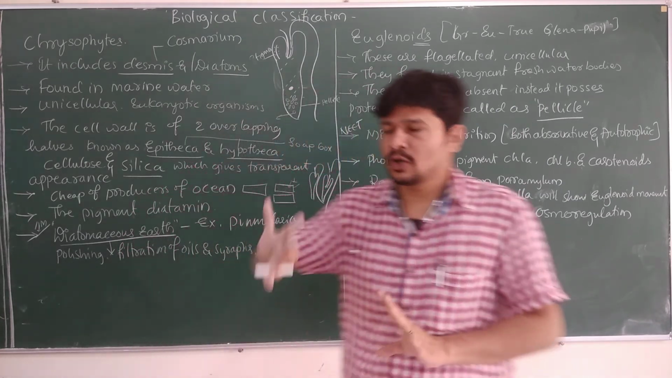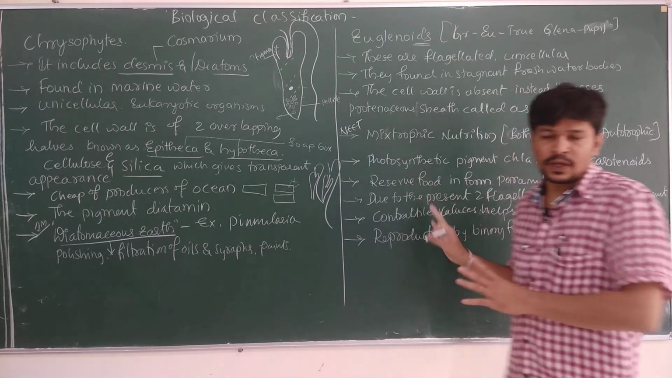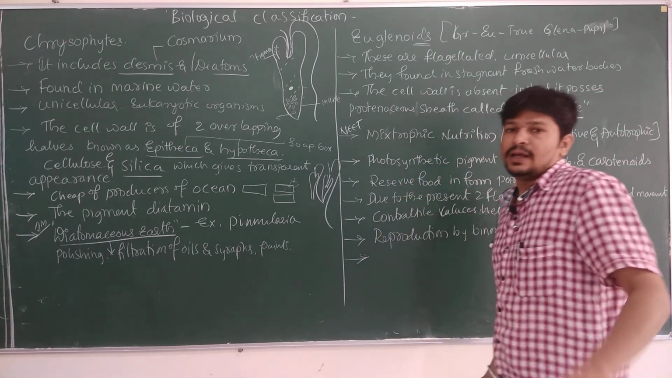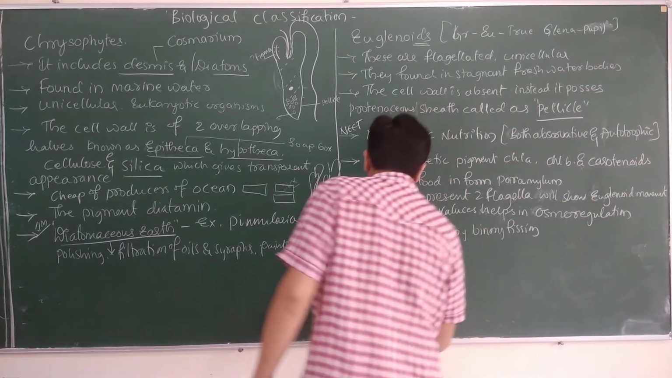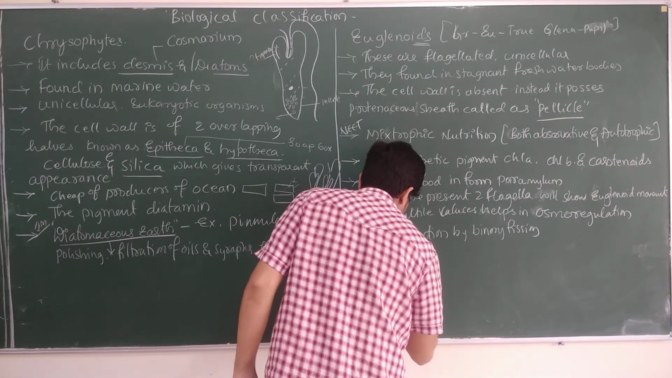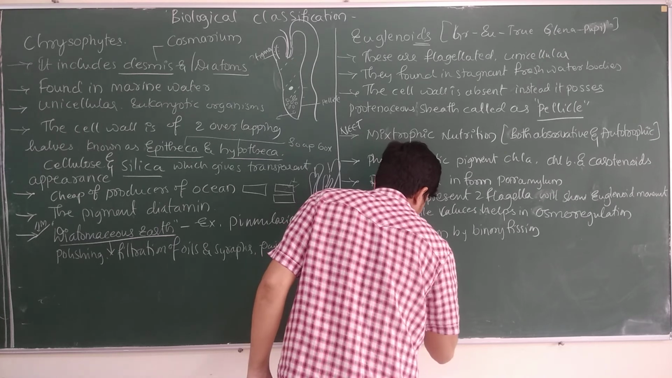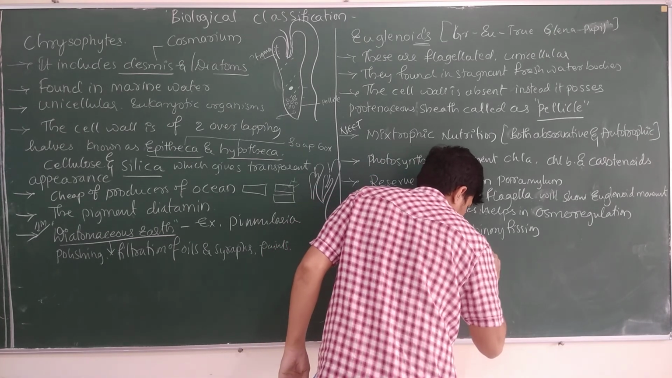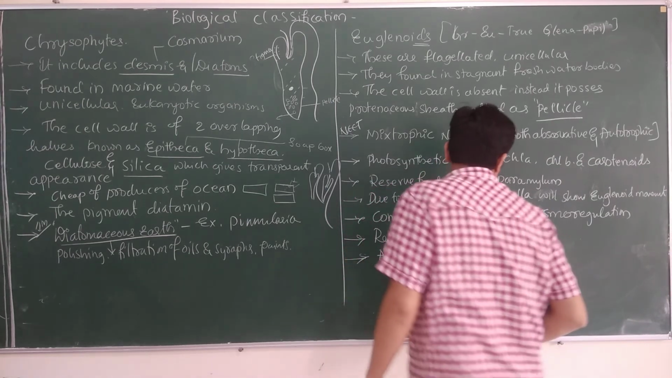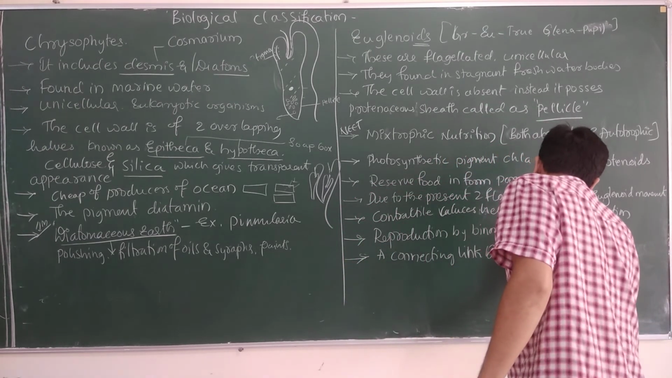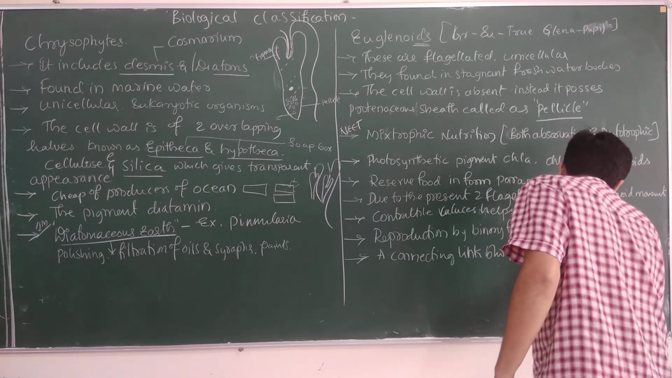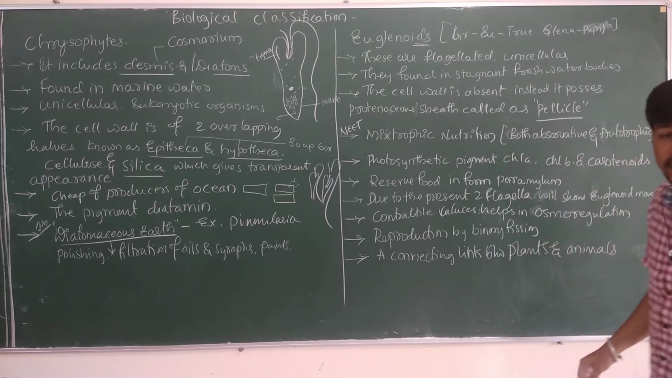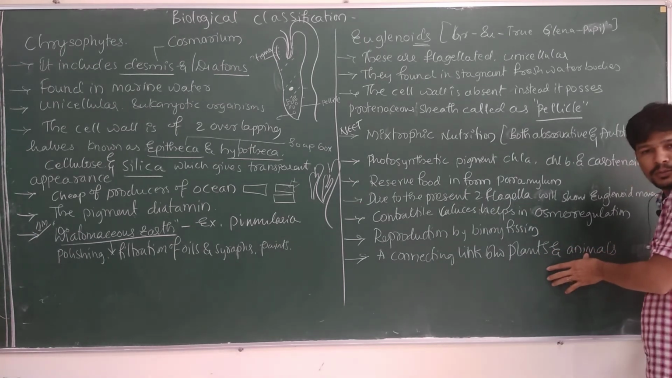Important thing, this is not all about the general characteristics of Euglena. Now the main concept, let us go into a little detail. Euglena is a connecting link between plants and animals.